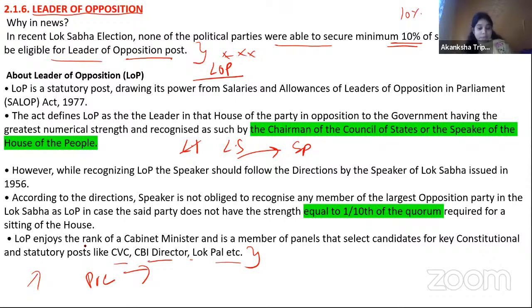And the second, when it comes to the mains examination, maybe there can be a question. वैसे इतना simple question नहीं पूछेंगे, but हो सकता है कि what is the role of leader of opposition in the government or in the parliament. So you must be knowing all these bodies like CVC, CBI, Lokpal. These are the things that ensure democracy in the country, that check the power of the executive. So here, if they will not have any say, तो फिर जो current government होगी, they can become very autocratic in nature. So all these things are important for common sense and for basic understanding. So okay, इसके अलावा तो यहाँ पे कुछ important नहीं है.